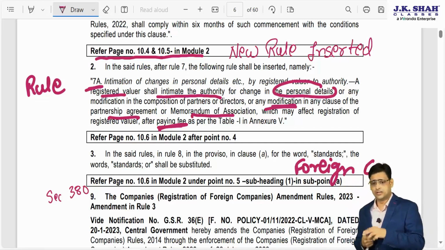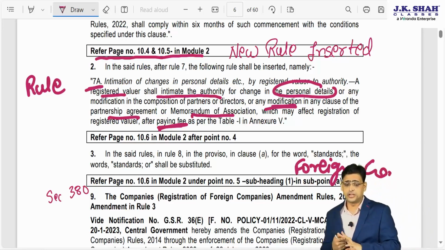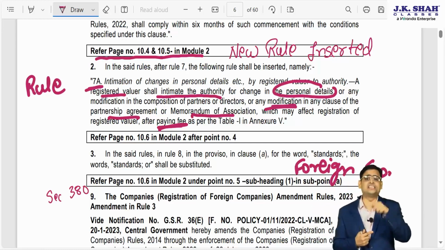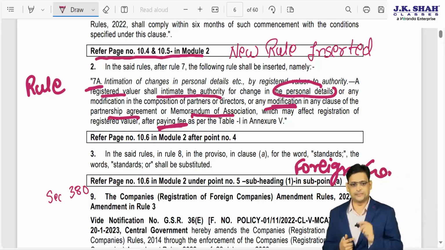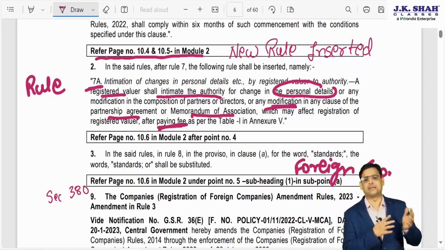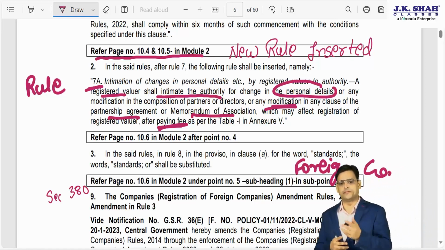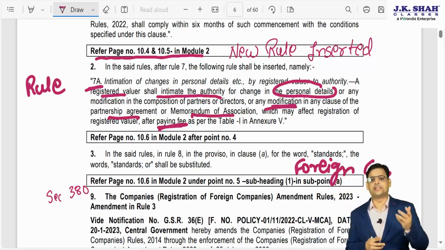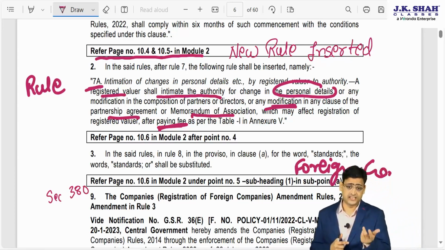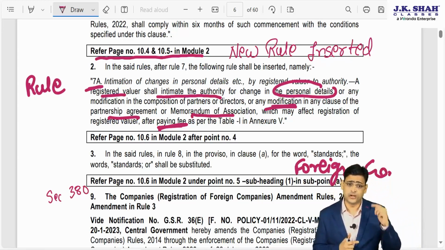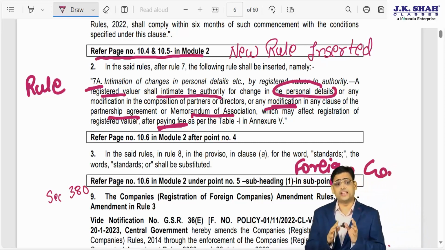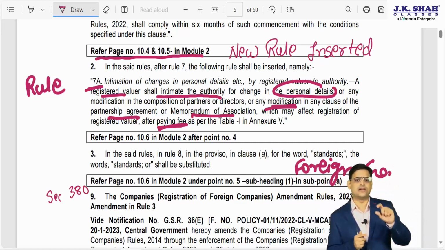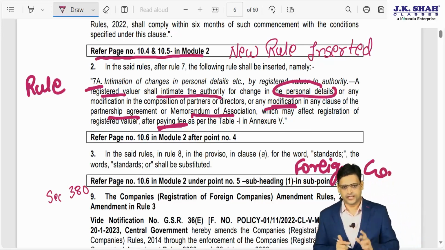Now there is a possibility that there are some changes in the personal details of the director, let's say of Mr. Rakesh or Mr. Ghanshyam. So if there are any changes in that personal detail, you have to inform the authority, that is IBBI. So let's say if I get married, you have to supply my wife's information. Let's say if there is any other change in Ghanshyam's personal details, you have to supply that information to IBBI. So earlier there was no rule for that. Now they have inserted rule 7A regarding that.